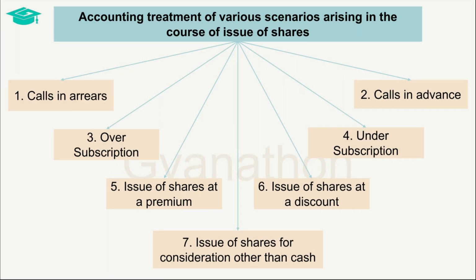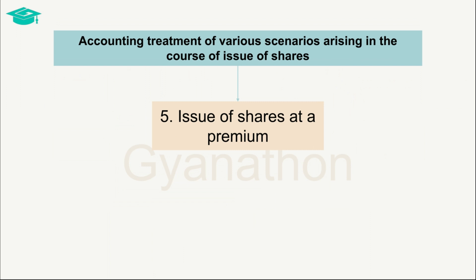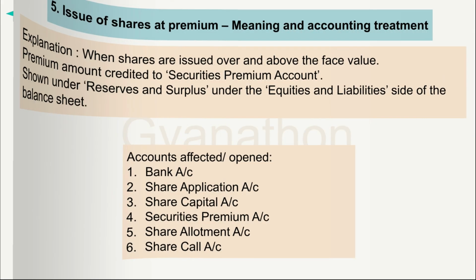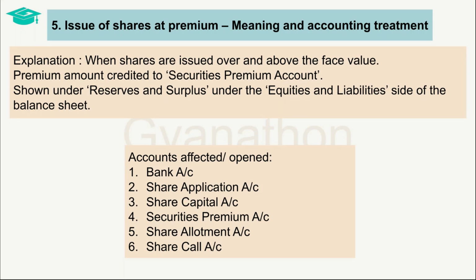Coming back, we had seen the various peculiar scenarios that arise in the process of issue of shares. Of this, let us now discuss issue of shares at a premium. We have learnt the process of issue of shares. Such process which we discussed till now is where shares were issued at par. It means that shares were issued at face value.